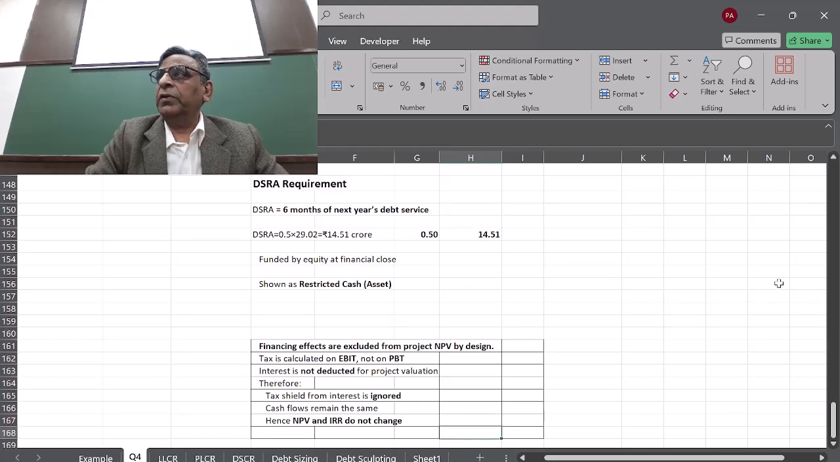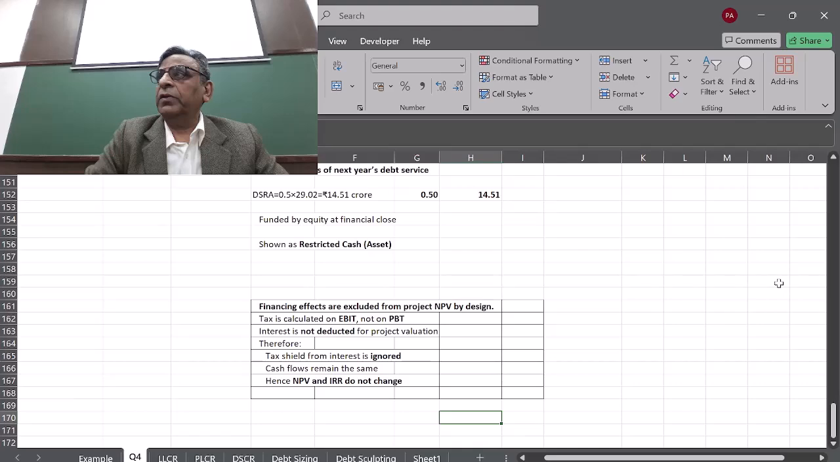Just read what is written there, or read it from your Excel sheet. Financing effects are excluded from the project NPV by design. Tax is calculated on EBIT and not PBT. Interest is not deducted for project valuation, therefore the tax shield from interest is ignored. The cash flows remain the same, and hence NPV and IRR do not change. So this is the logic for that. Is it okay?